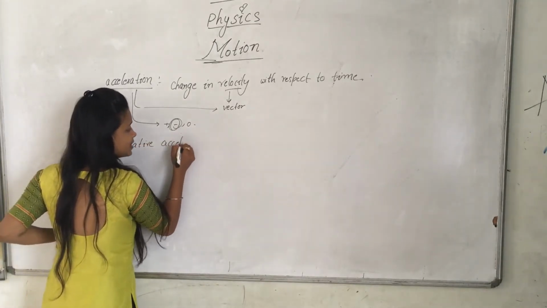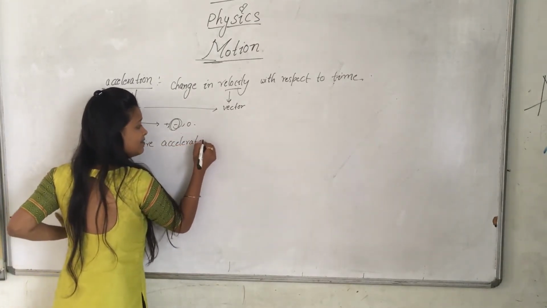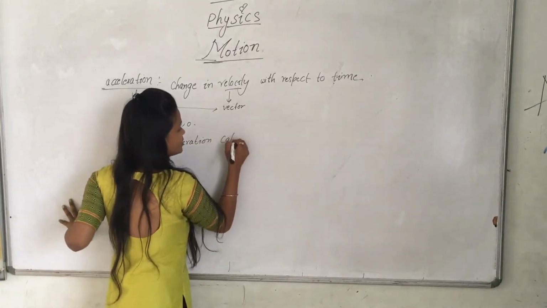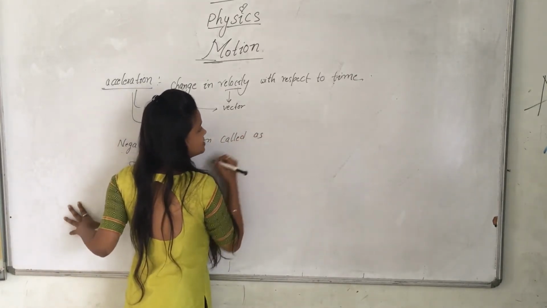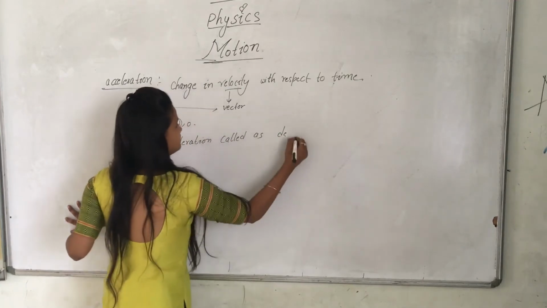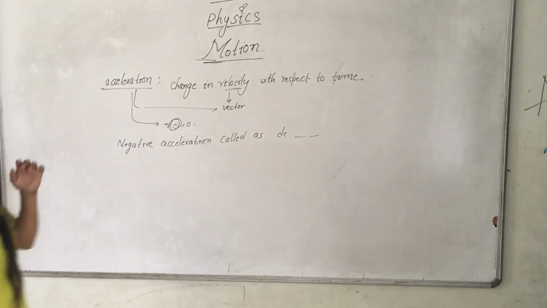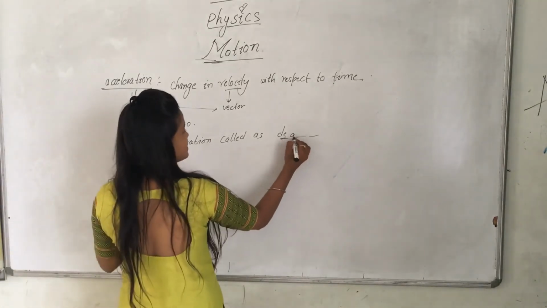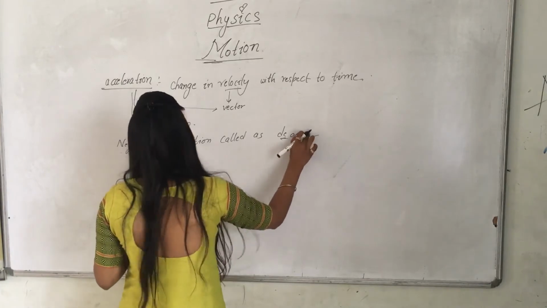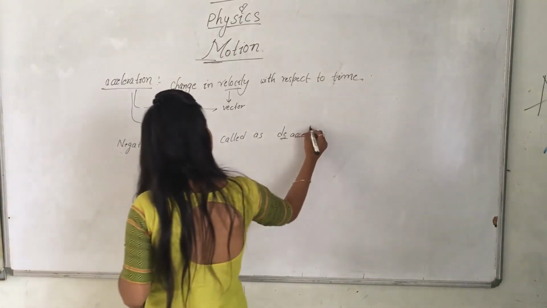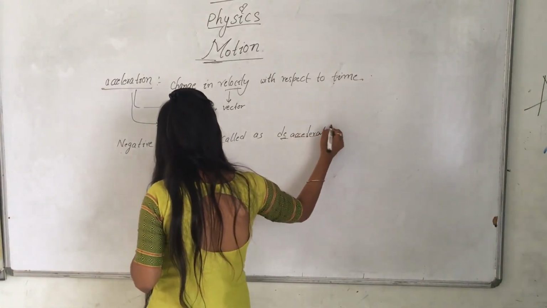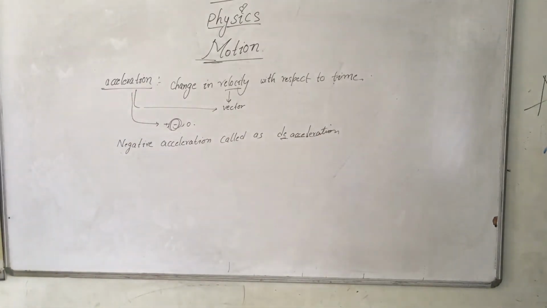Negative acceleration is called de-acceleration. Negative acceleration is known as de-acceleration.